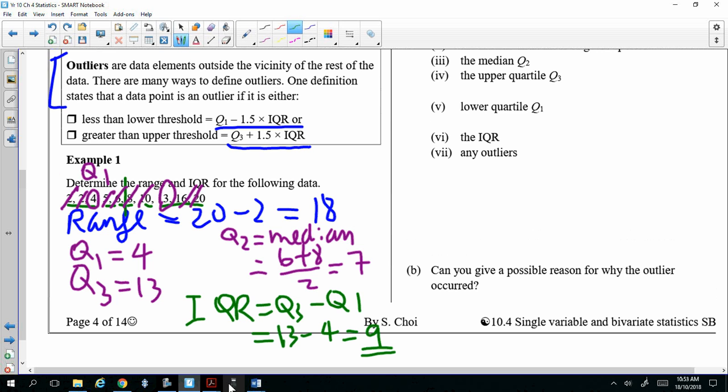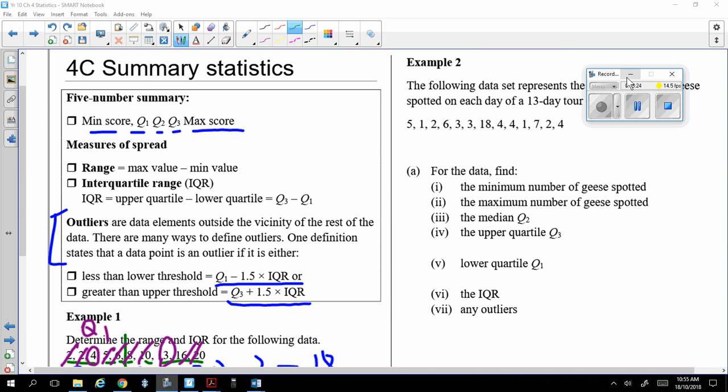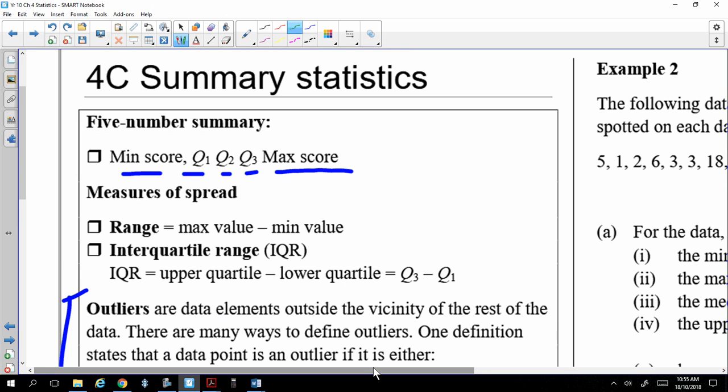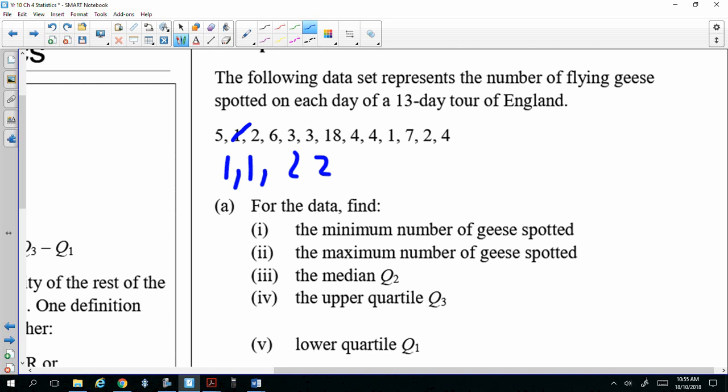Continuing on, let's do this example. So hopefully you started already. Alright, okay, so put them in order. So how do I put them in order? So that's the smallest. So 1, 1, 2, 2. And then 3, 3. And then 4. There's 3 4s. And there's a 5. There's a 6. And then there's a 7. And there's 18. All done.